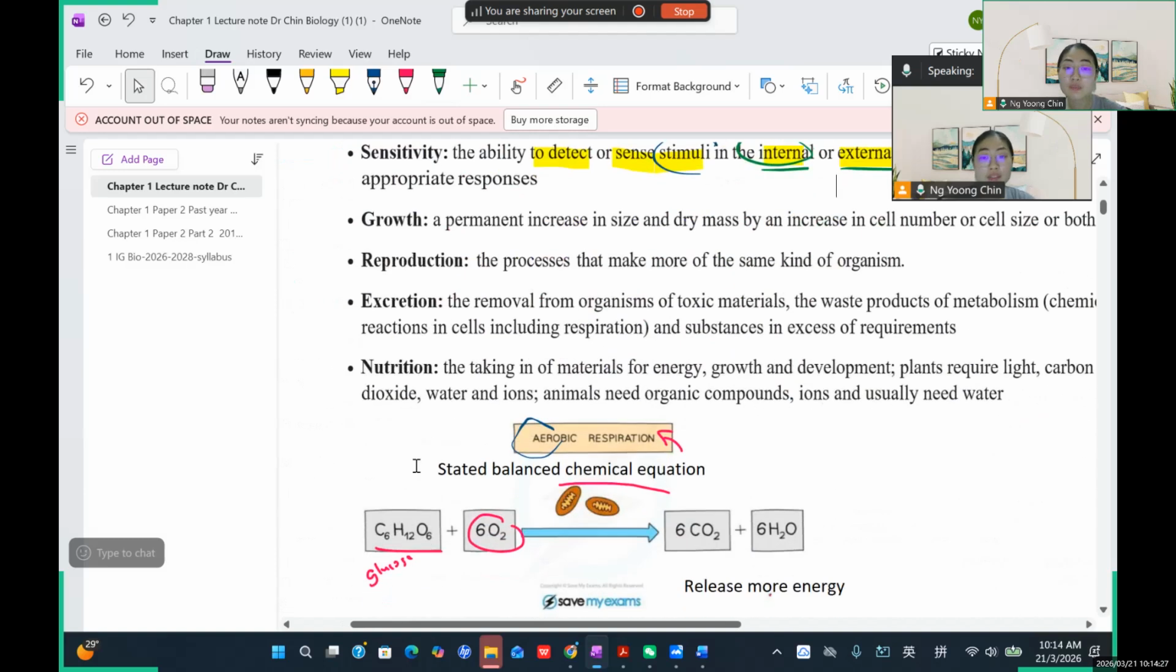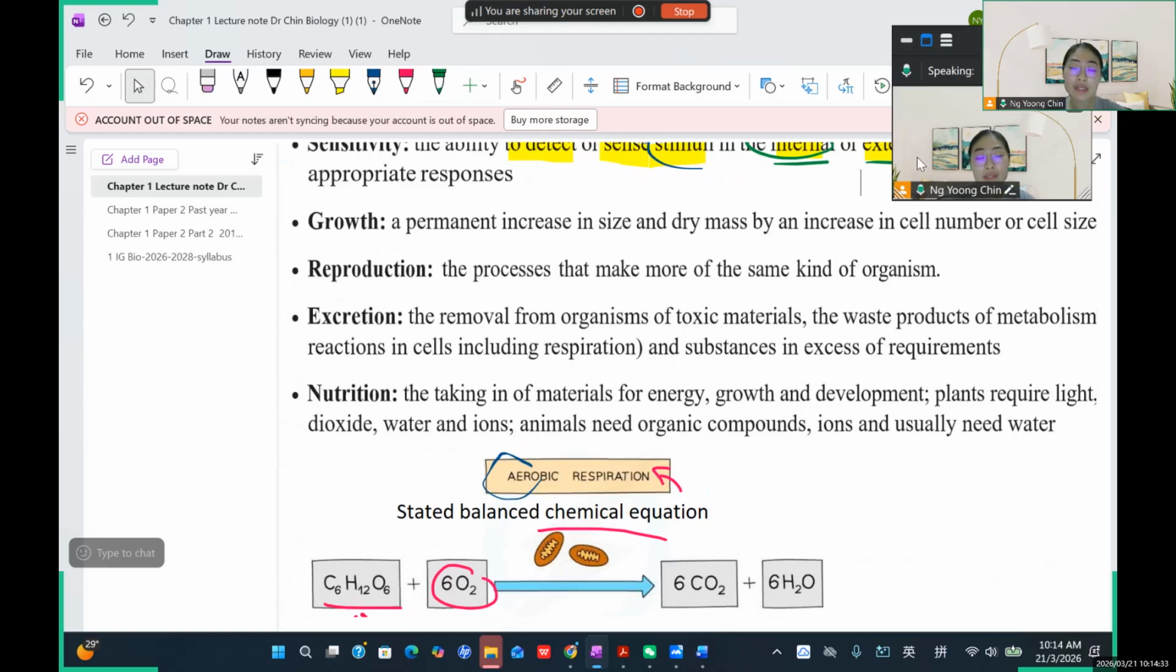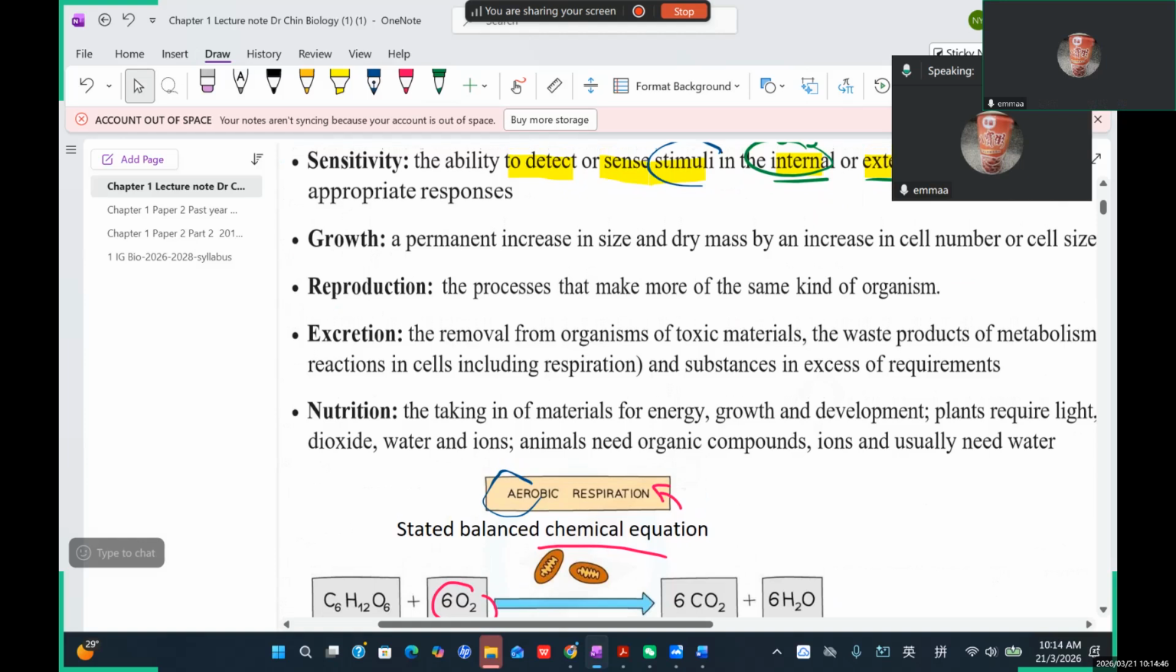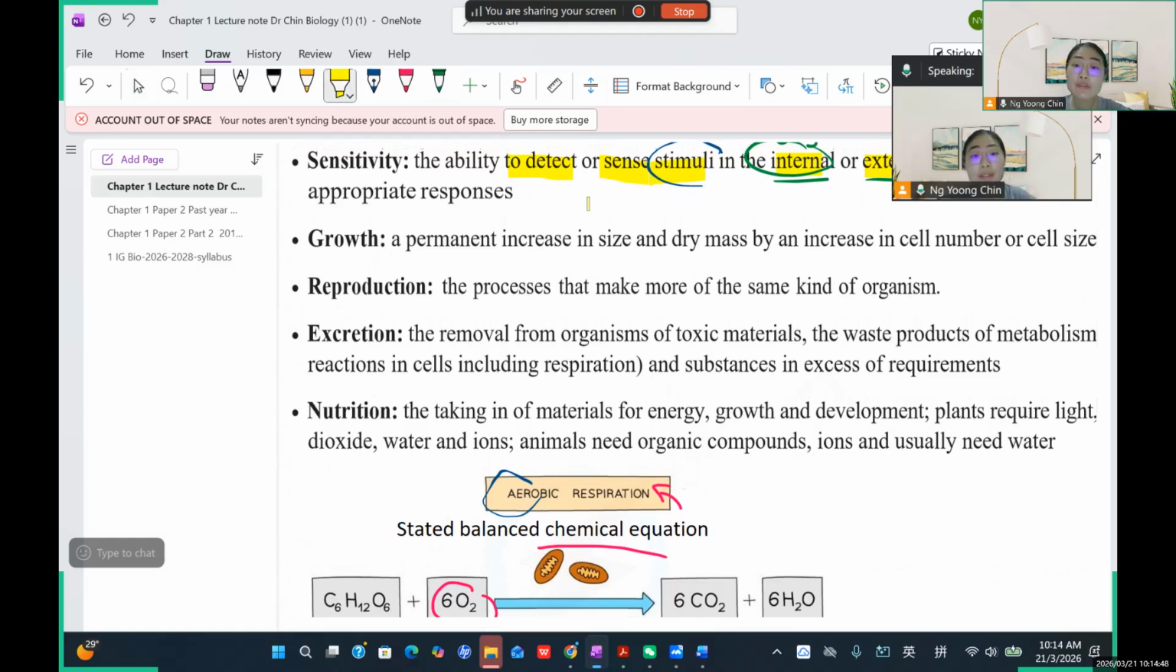And then we talk about growth. Growth is very simple. So Emma, I'm not sure how old you are, but I think you are around 11, 12. So you're getting taller and taller, right? Why you're getting taller and taller is because your body will grow. It will increase its size and dry mass. Size means your body cells can increase in size, for example, from smaller they become bigger.